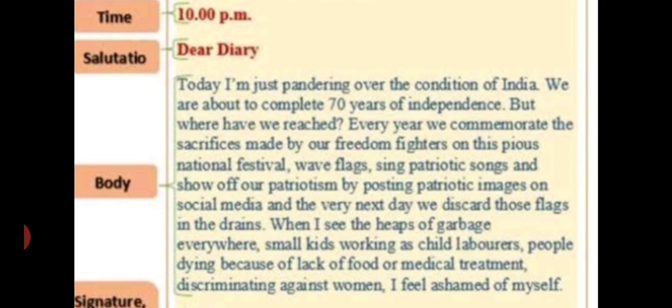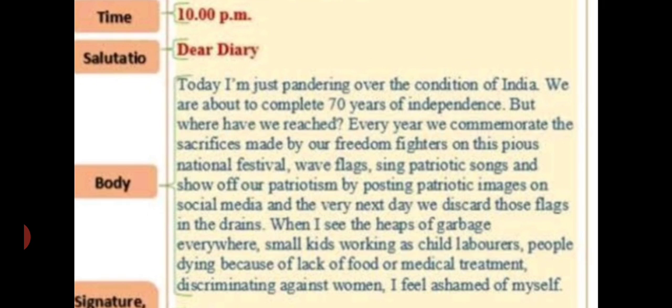So today I am just pondering over the condition of India. We are about to complete 70 years of independence, but where have we reached? After whatever years since the freedom, where are we? Every year we commemorate the sacrifice made by our freedom fighters on this pious national festival. Wave flags, sing patriotic songs, and show off our patriotism by posting patriotic images on social media, and the very next day we discard those flags in the drains.